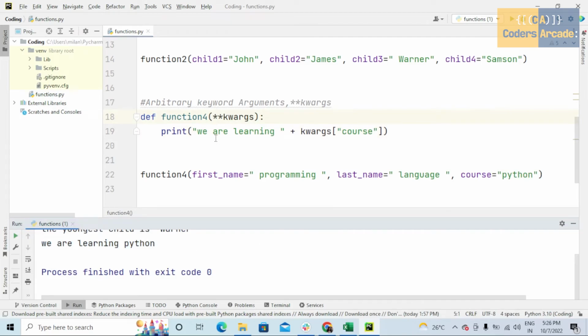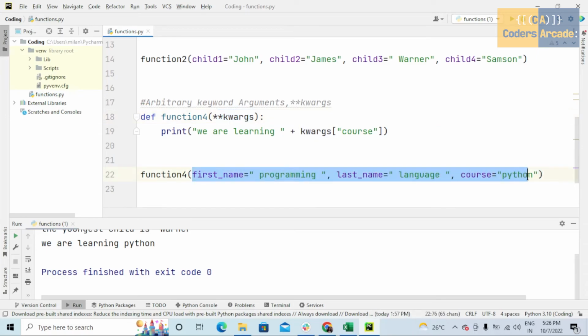So whenever we don't know how many keyword arguments should be passed into the function, during that time we are supposed to use these arbitrary keyword arguments. In this way, the function will easily receive the dictionary of arguments and we can access all the items. So this is about arbitrary keyword arguments, guys.